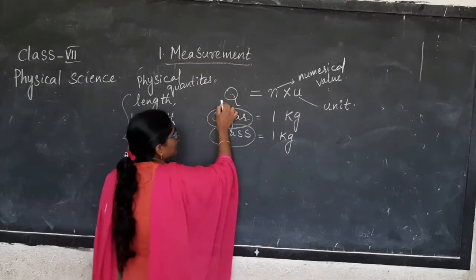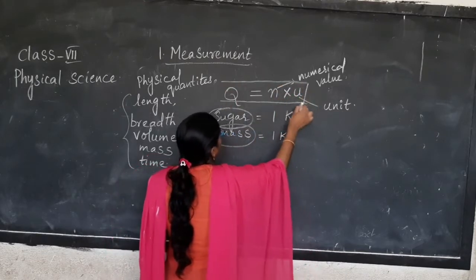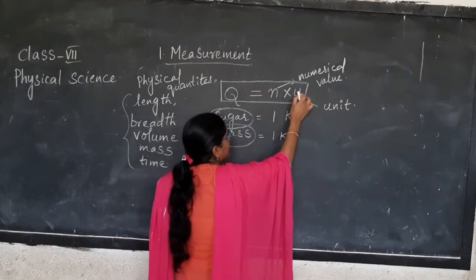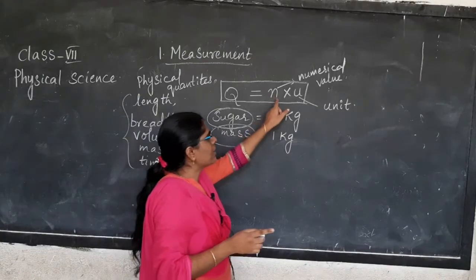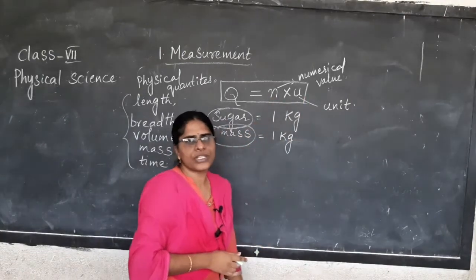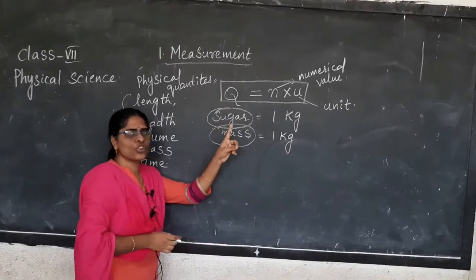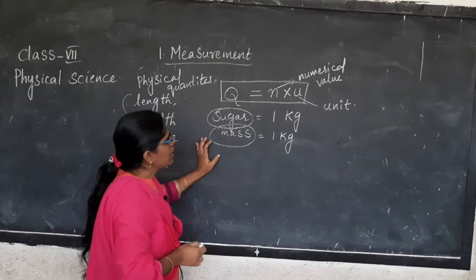Any physical quantity is represented by a general formula. Q is equal to N into U, where N is a numerical value and U is the unit. Okay. N is the numerical value, U is the unit.